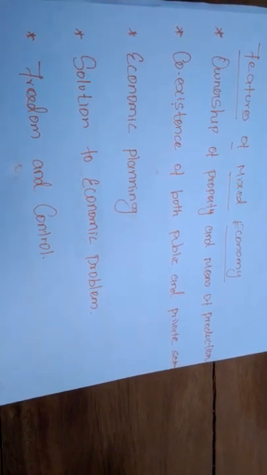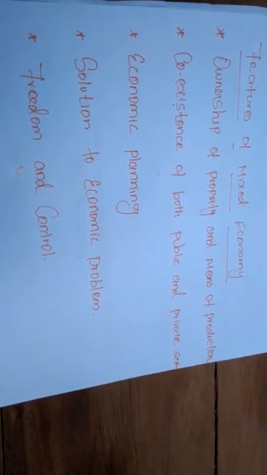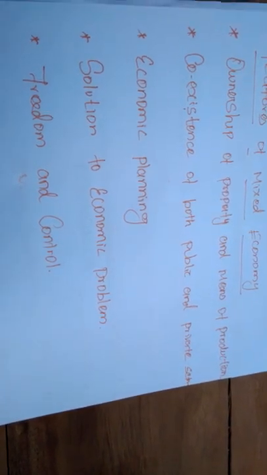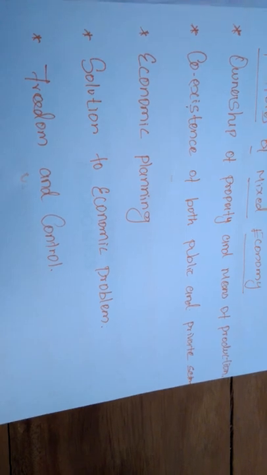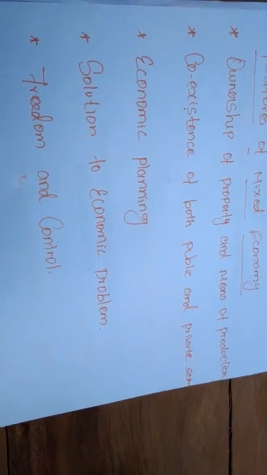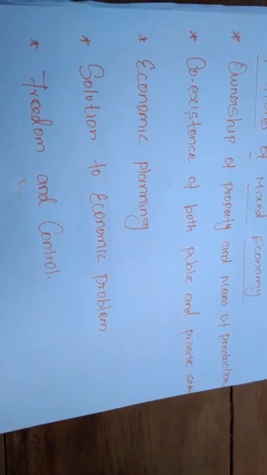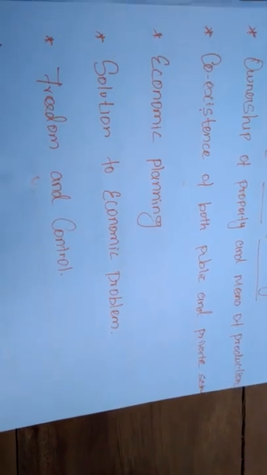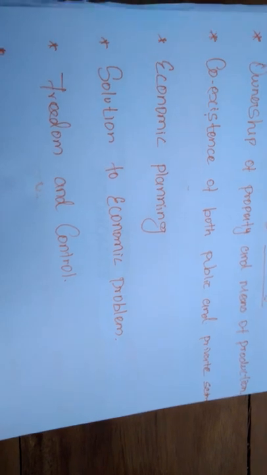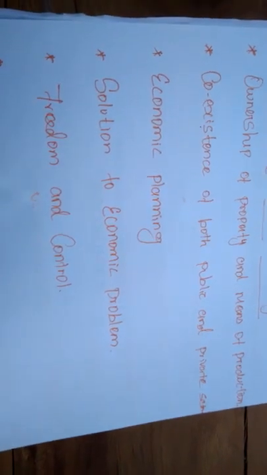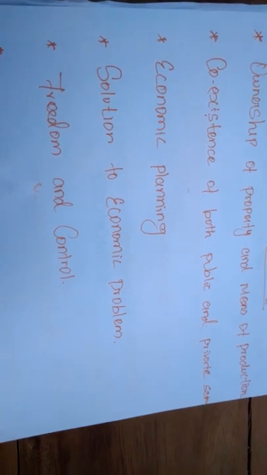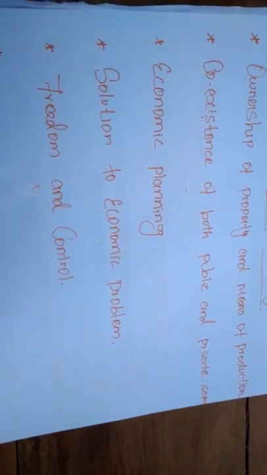Otherwise, the government will decide some of the optimum price level, and all the produced commodities must reach the hands of the consumer in a good manner. So the government will also prepare good distribution means, or the means of distribution. By a good manner, I mean rationing and other things. So this is a good way.